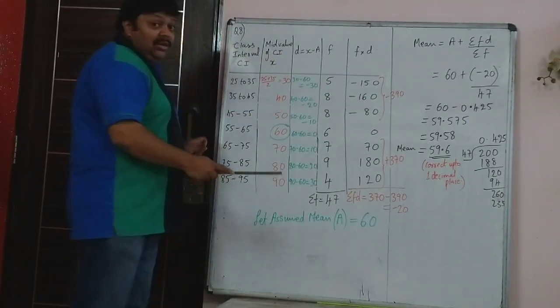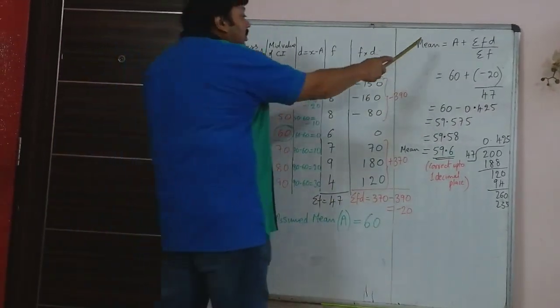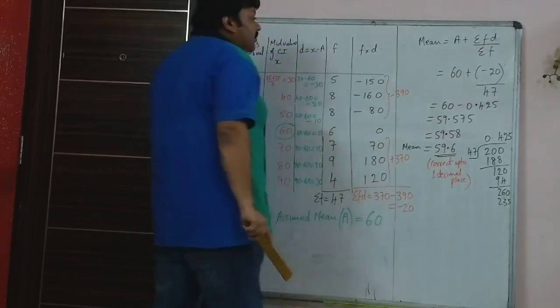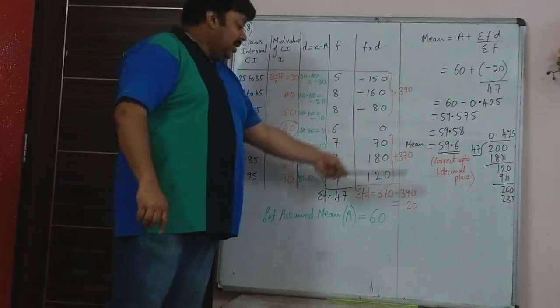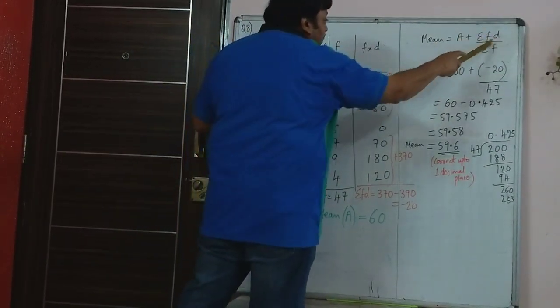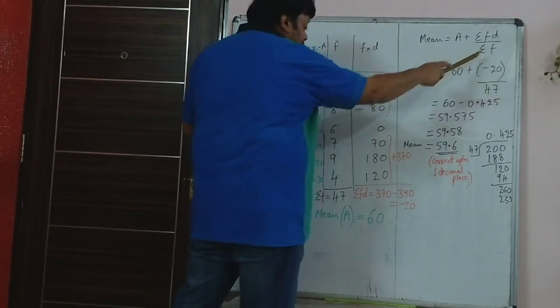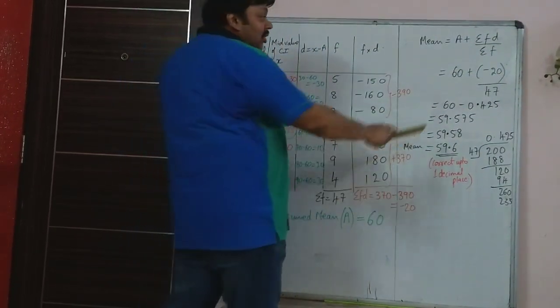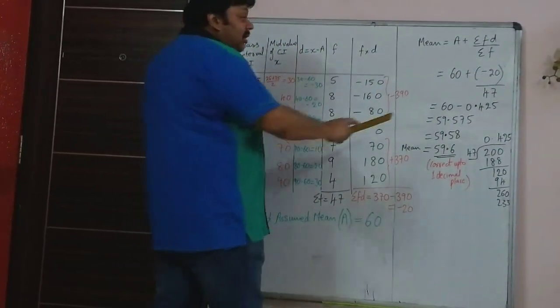The minus is very important, so you have to write the minus. Then mean, A plus sigma f of d upon sigma f. A is 60, sigma f of d is minus 20. So this is the plus, and the sigma f of d is minus 20 upon 47. That is sigma f. Now here, I am not doing any cross multiplication and LCM and all that.